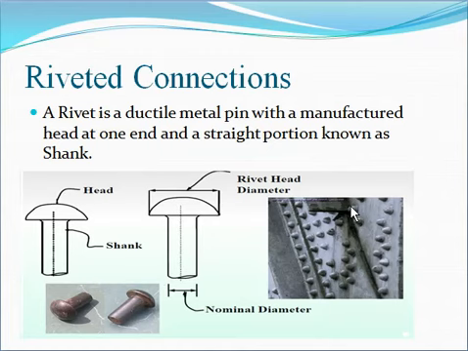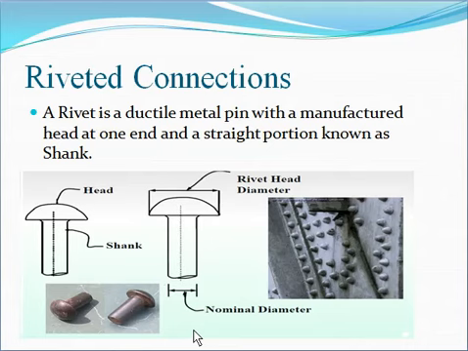The size of the rivet hole is kept slightly more than the size of the rivet, that is, just 1.5 or 2 mm more. Suppose we have to drive a rivet having a diameter of 18 mm. To drive that rivet we have to make a hole of 20 mm so that we can insert the 18 mm rivet.